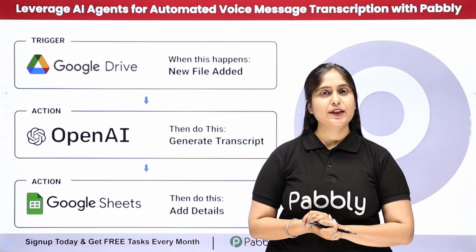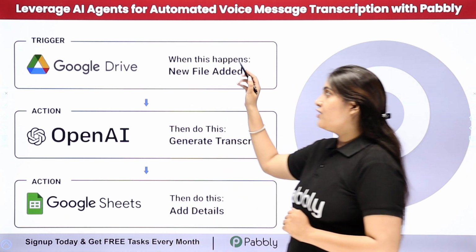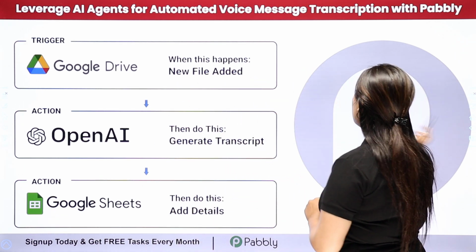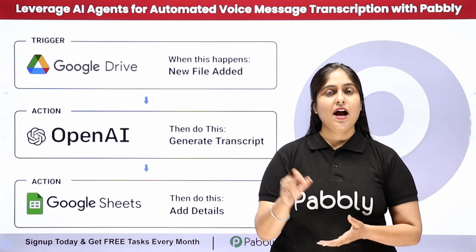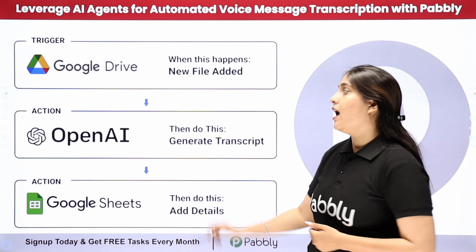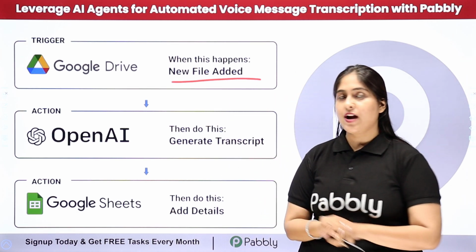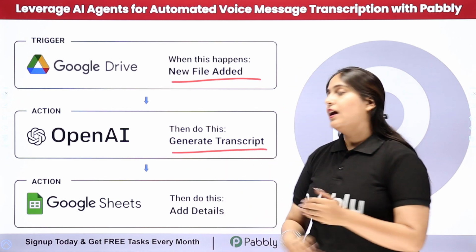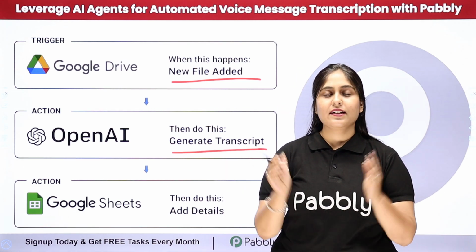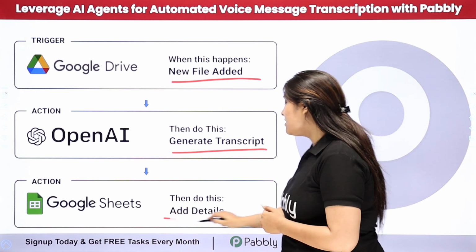In this video, we are going to understand how to leverage AI agents for automated voice message transcription with Pabbly. So here I receive a lot of voice messages and my objective is that whenever I add a new audio file in my Google Drive, then automatically OpenAI should generate the transcript for the same. And after generating the transcript, automatically that should be added in my Google Sheets as a new row.